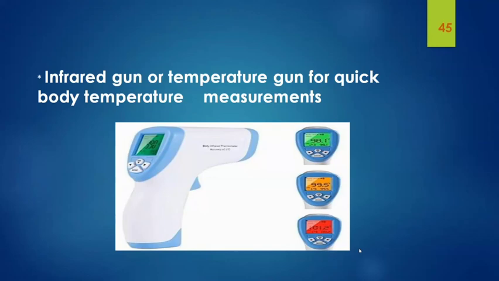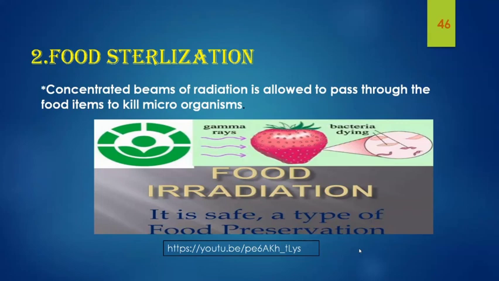Then the next field is food sterilization. Like medical equipments, food can also be sterilized by allowing concentrated beams of radiations into it. So, we may have a doubt that when we allow the concentrated beams of radiations, there is a chance for food to become poison. No, it's a chemical free and heat free approach.